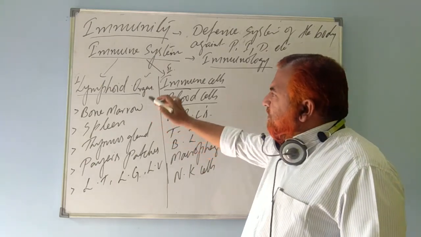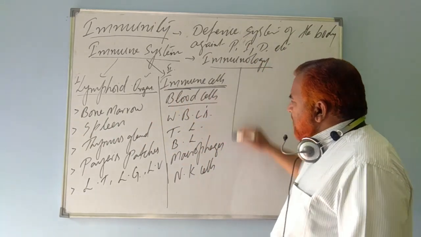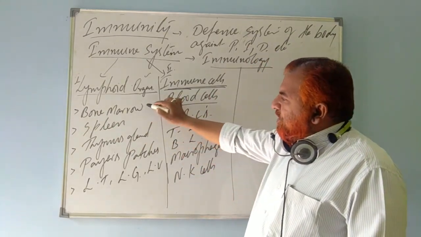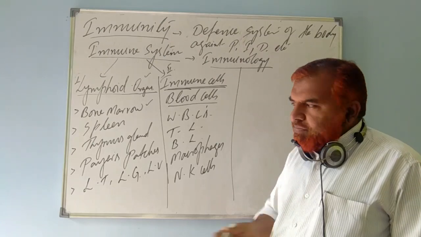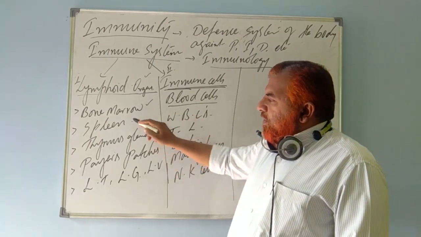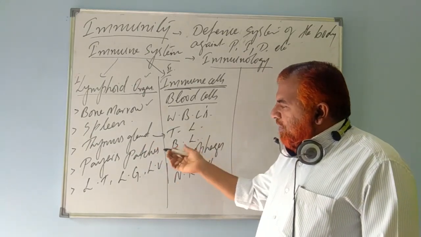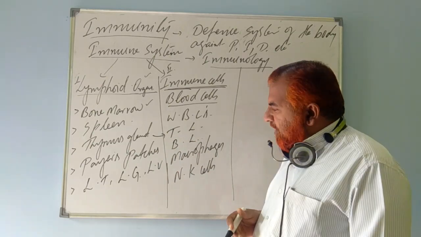So here, the major parts of the immune system are: one is known as lymphoid organs, the other is known as immune cells. In lymphoid organs, we come across bone marrow, that helps in the production of B lymphocytes, spleen, thymus gland, that helps in the production of T lymphocytes, Peyer's patches, they help in the production of antibodies.